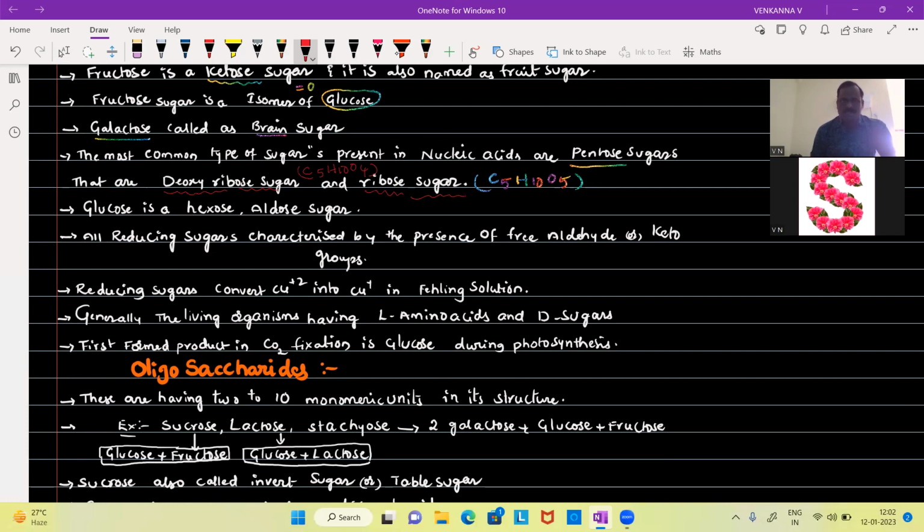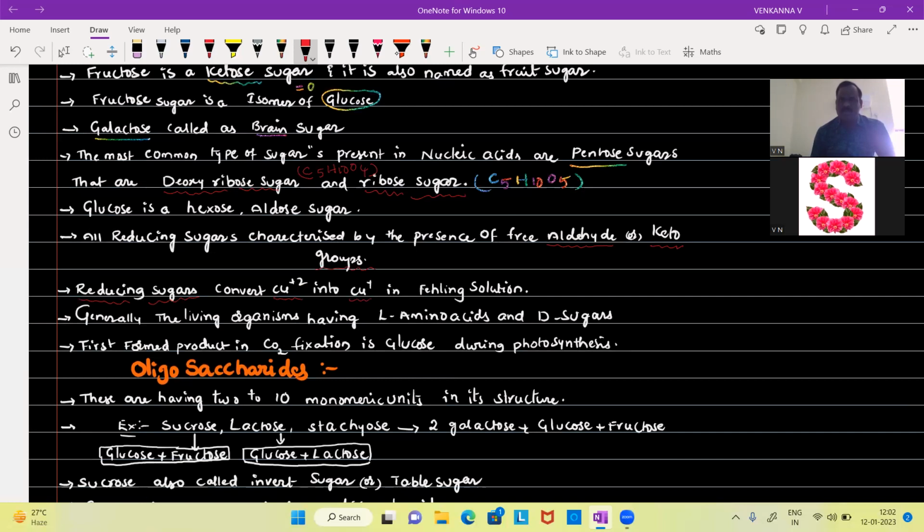All reducing sugars are characterized by the presence of a free aldehyde group or free keto group. So aldehyde groups or keto groups are present in each and every sugar. All monosaccharides are mostly reducing sugars that convert Cu2+ into Cu+.